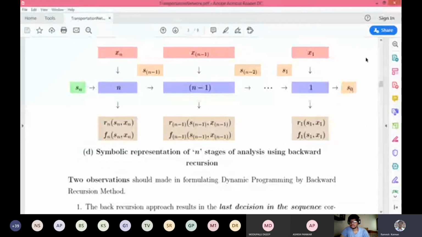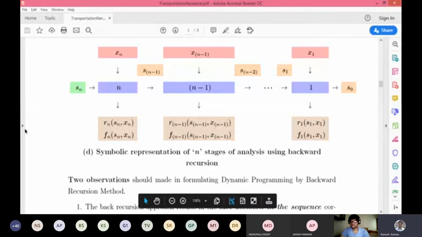This is basically the backward recursive dynamic programming problem. If it is forward, this will be S0, this will be S1, this will be 1, this will be 2, and it goes on till the end. This will be Sn, and this will be Xn, with intermediate steps, and this will be X1. And R1, F1, this is for the forward pass, how you go in a forward way.